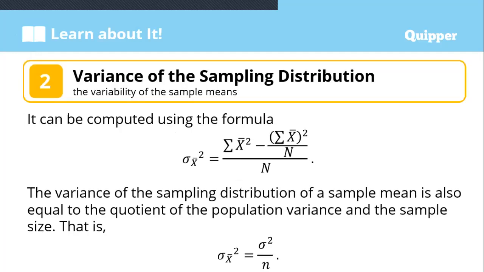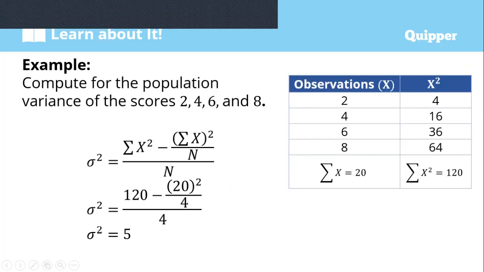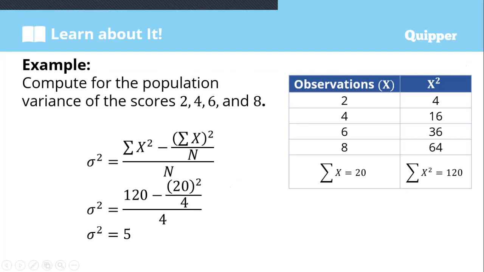Okay, for example, compute the population variance of the scores 2, 4, 6, 8. So our x values are the given numbers 2, 4, 6, 8. If we add them all, 2 plus 4 is 6, plus 6 is 12, plus 8 is 20. Therefore, the summation of x is equal to 20.